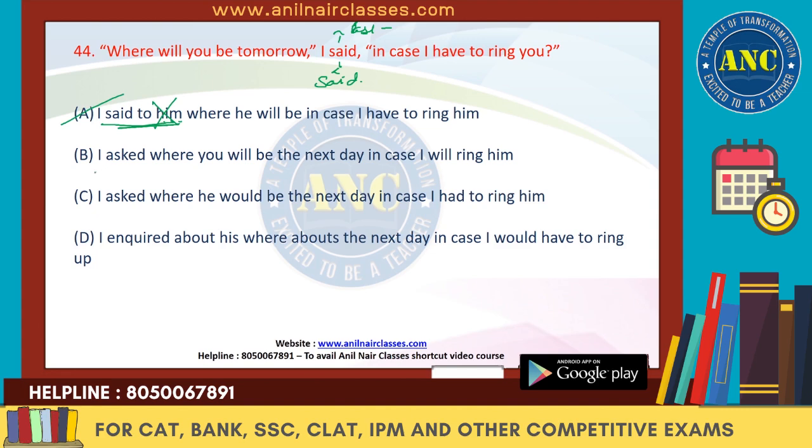So A will go. I asked where, that is fine. I inquired about his whereabouts. Now will would change to would, that we know very clearly. So here in B there is will be, which is wrong because of will. I asked where he would be the next day in case I had to ring him. Now this I is wrong. She asked where, this is he, right? Where he would be the next day, in case will be changed to would. We cannot use had to ring him. So C will also be wrong and D will be the right answer.